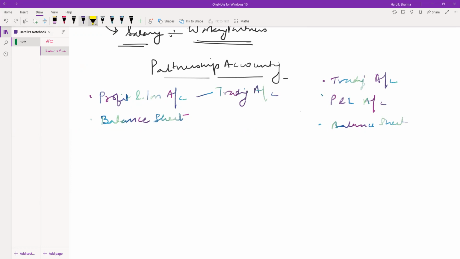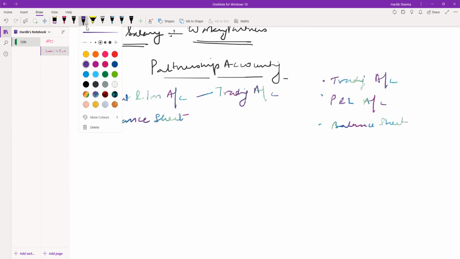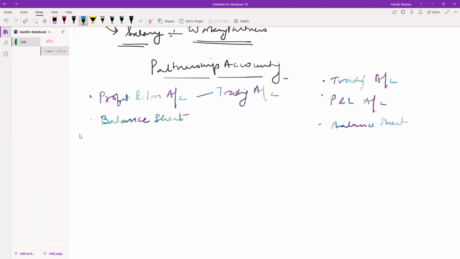Okay. One more thing we will discuss now. For making these three accounts, we need to further maintain some accounts, right? So what are they? They are journals, ledgers, and trial balance. Because when these three are there, then only we can derive these.